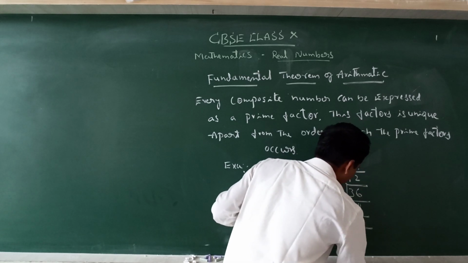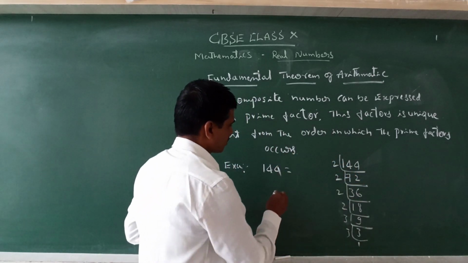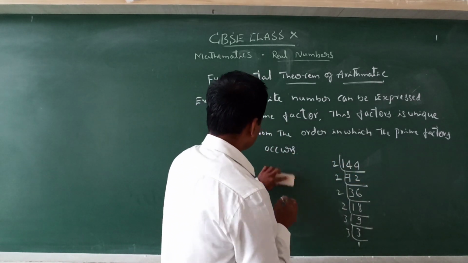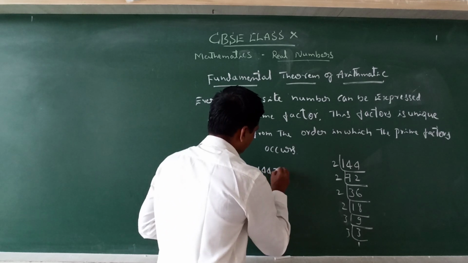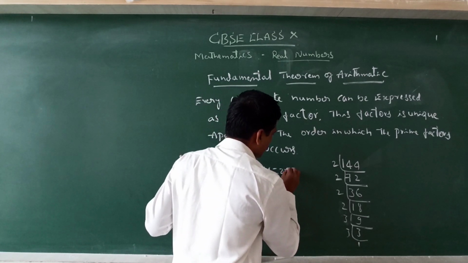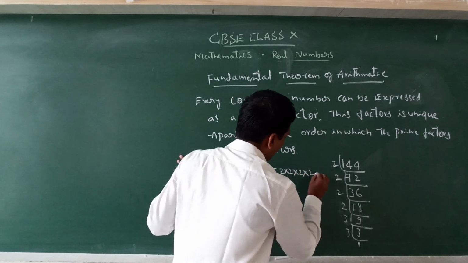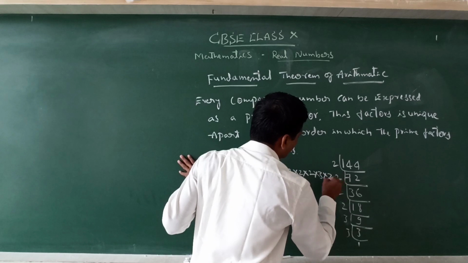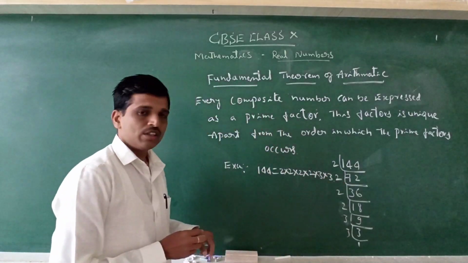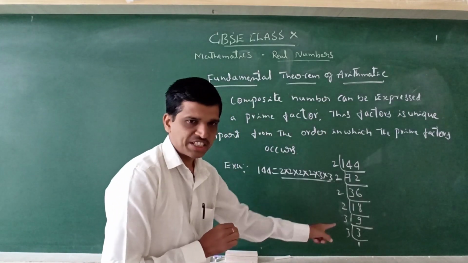Again it is 3 threes are 9, and the last one 3 ones are 3. So from this we observe that 144 contains the factors 2 into 2 into 2 into 2 into 3 into 3. These are the factors obtained by the factorization method.